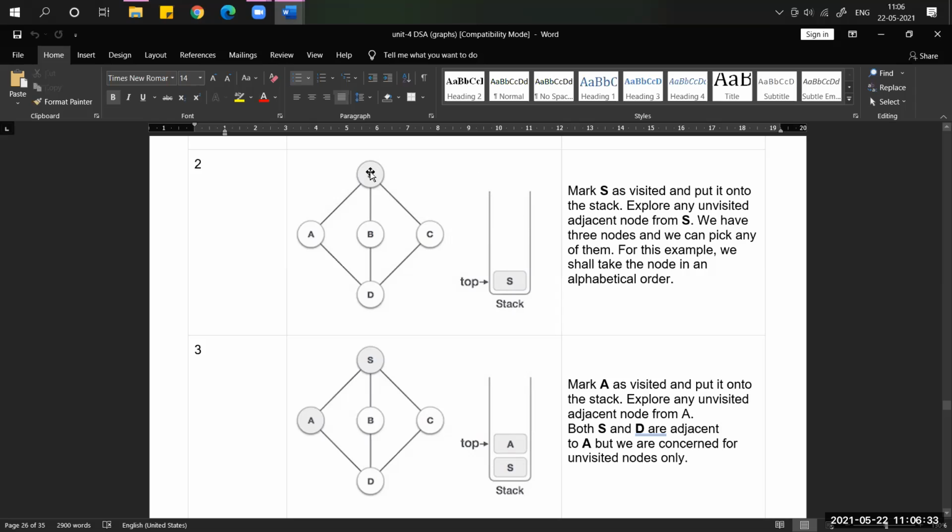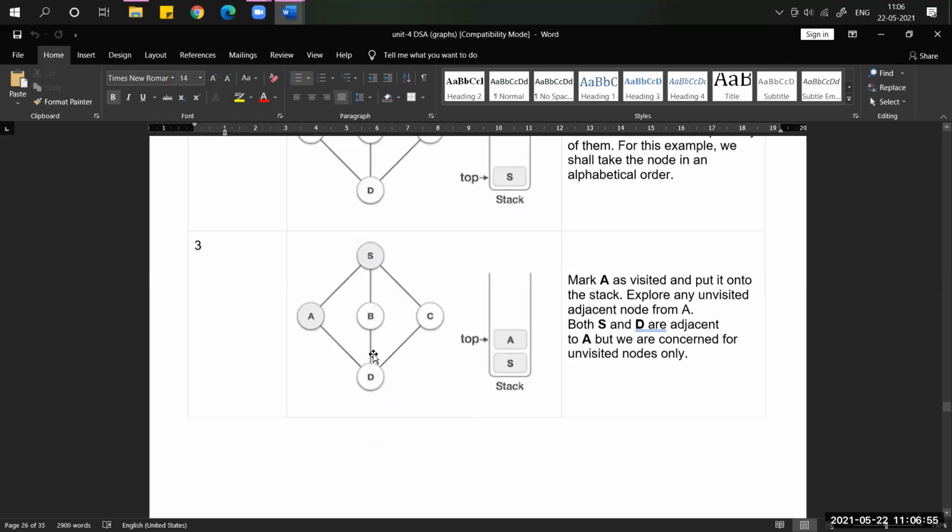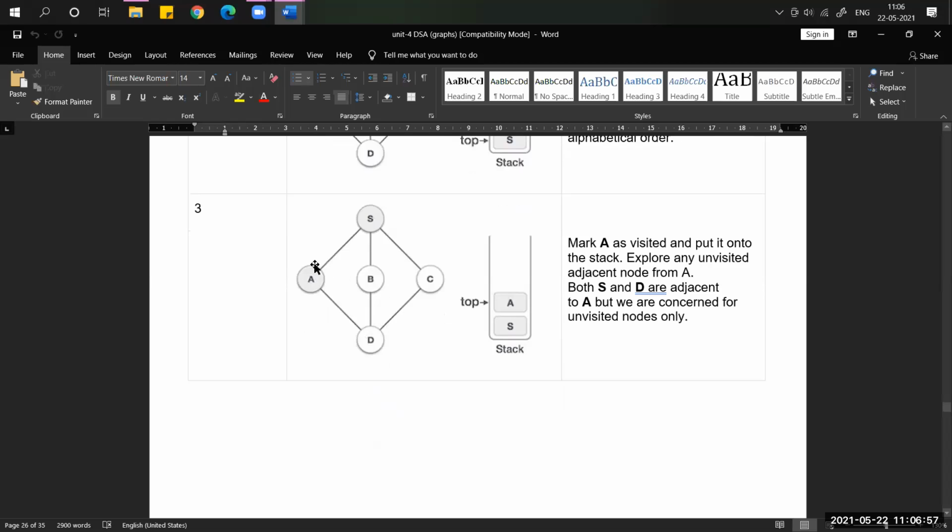Now check what are the adjacent nodes from S. Check A, B, C. According to the alphabetical order, which one is the first adjacent unvisited node from S? A. That's why in step 3 we visited A, and once it is visited, we should increment the top.